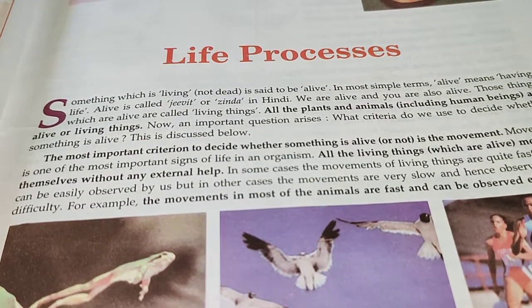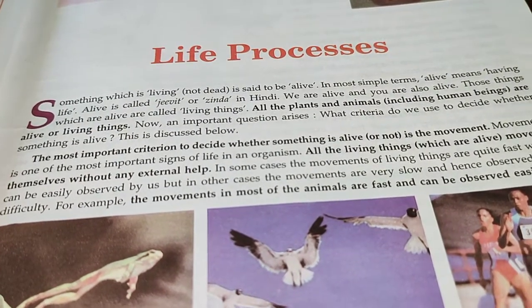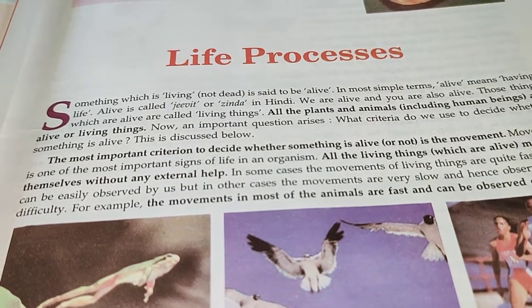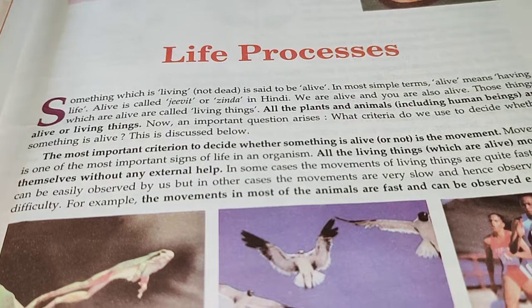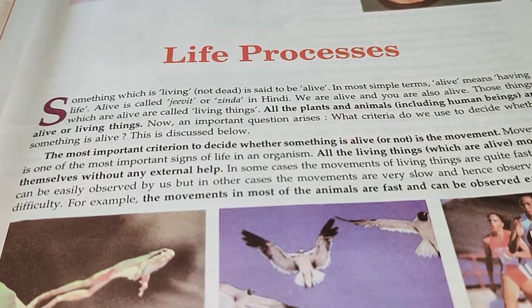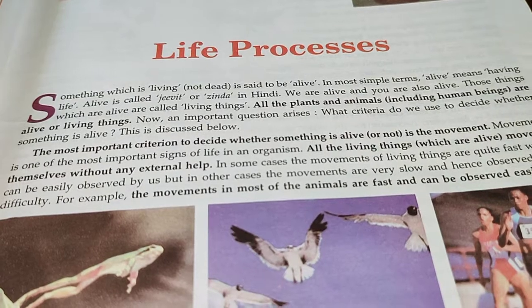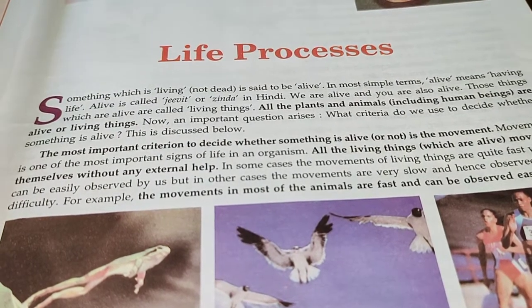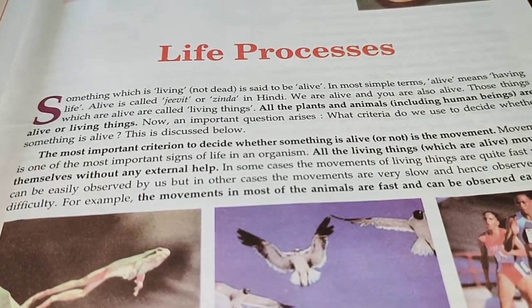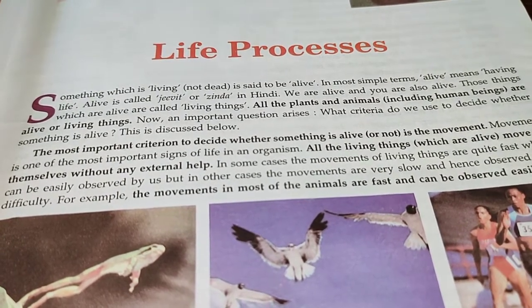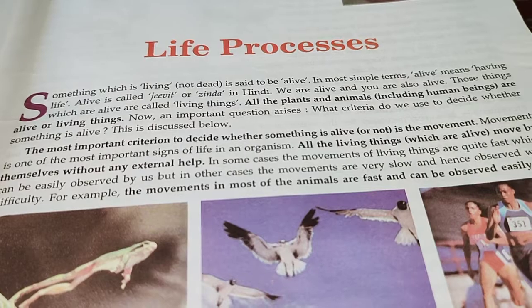It is the time to start revising your first chapter in biology, that is life processes. In this chapter, we read about the concepts of living and non-living and what are the different criteria to decide whether something is alive or not. In this we started our reading with the process nutrition. So let us begin with nutrition again.